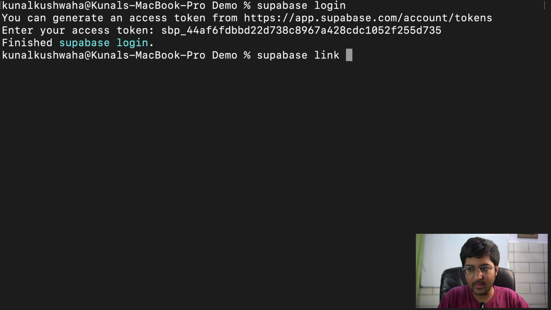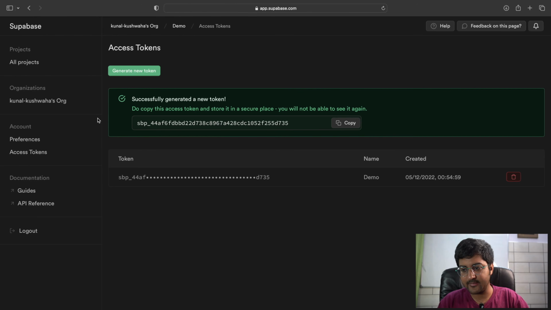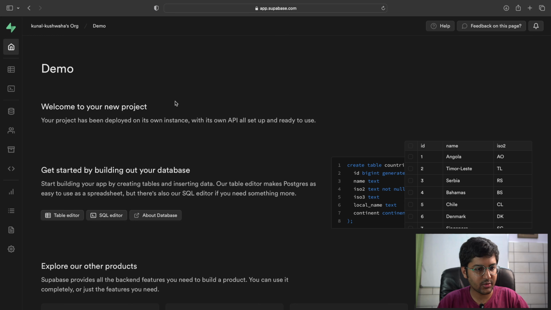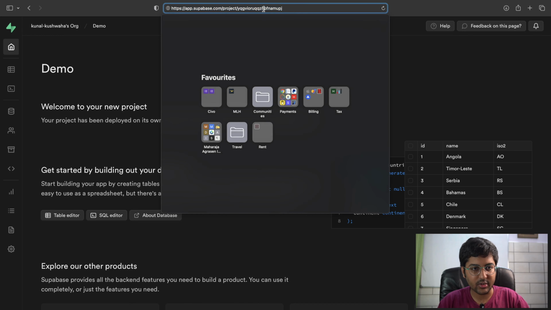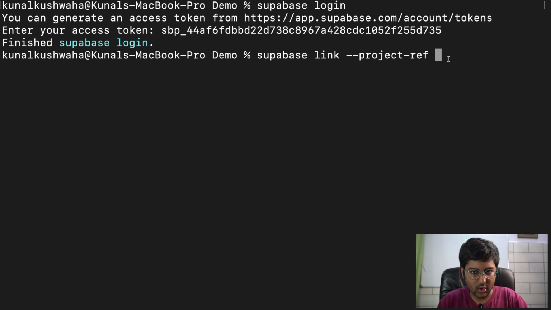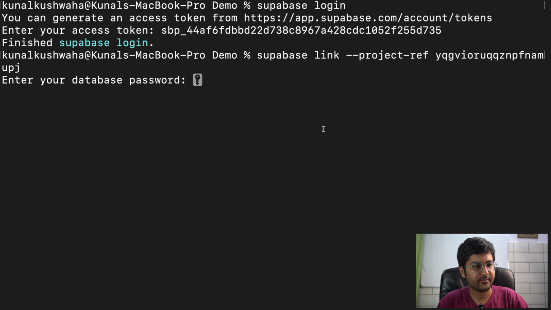I can say supabase link --project-ref. Okay, and now we need a project ID. So your project ID, if you just go to this project, and here you can see project slash, this is your ID. Okay, app.supabase.com/project/ID. So I will just copy this ID and paste it over here.